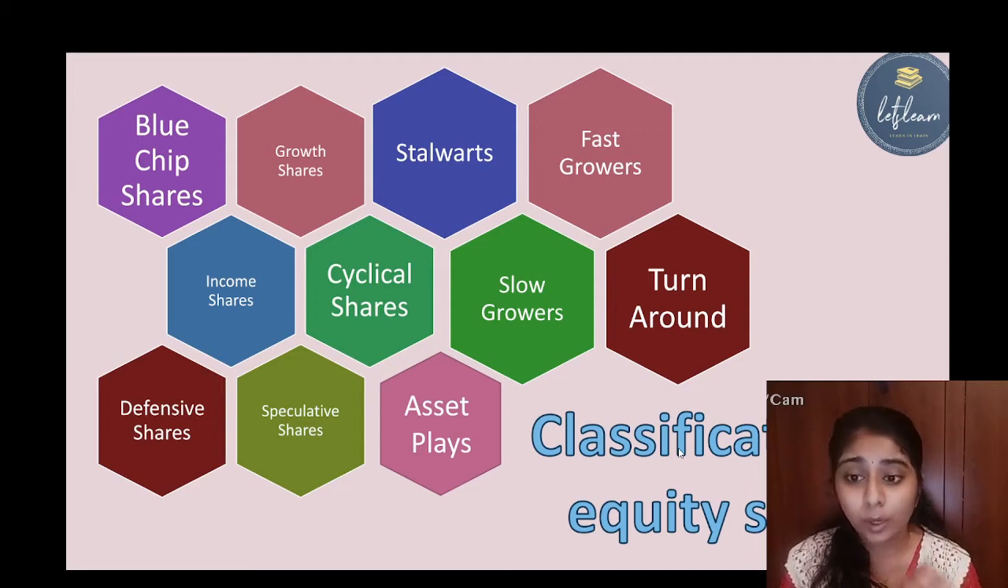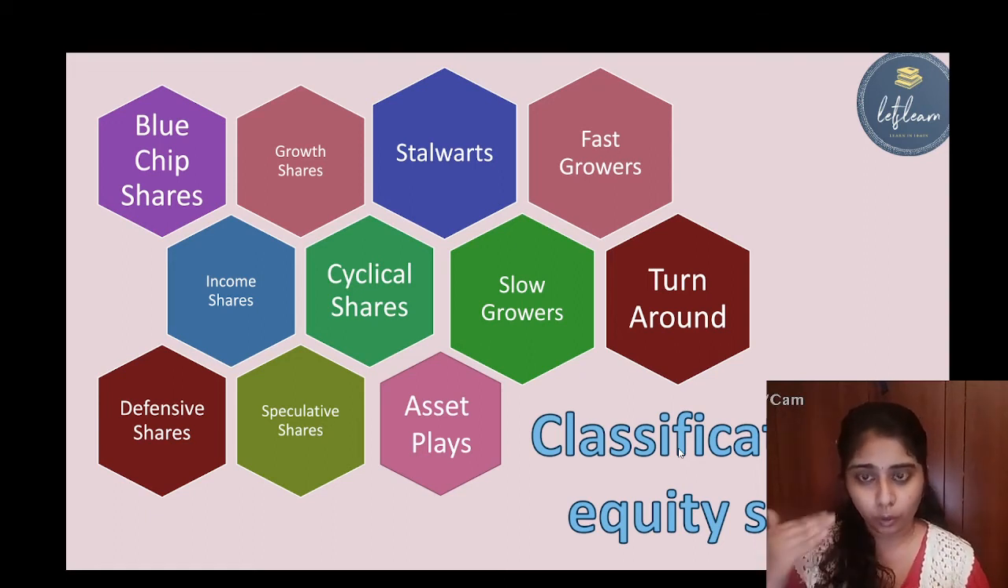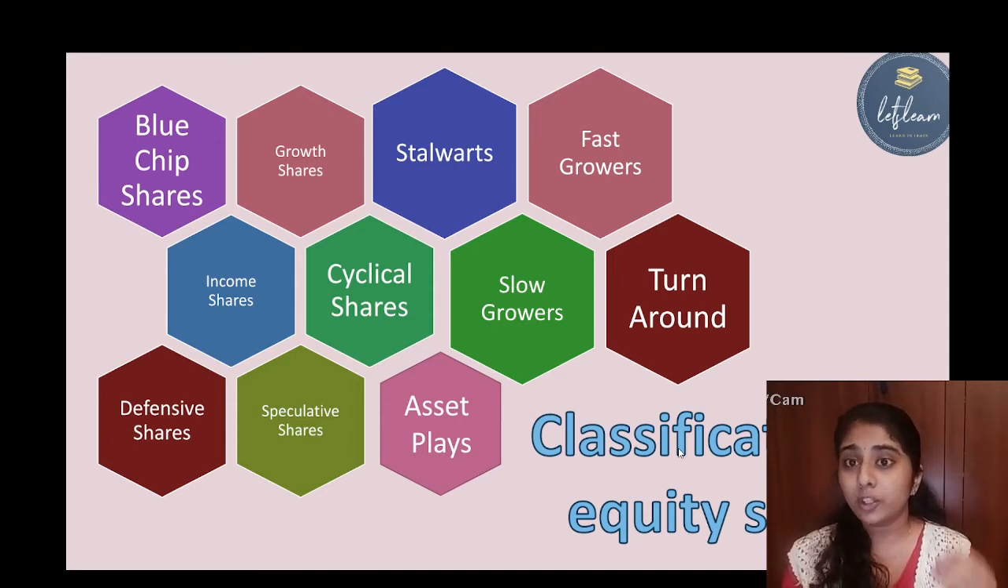Next one is slow growers. Slow growers are the shares issued by slow growing companies. They are growing, but still at a slow pace, for example going from a 20 percent increase in profit to a 25 percent increase in profit. They take some time. They are growing, but they grow slowly. So such companies issue shares, and those shares are known as slow growers.